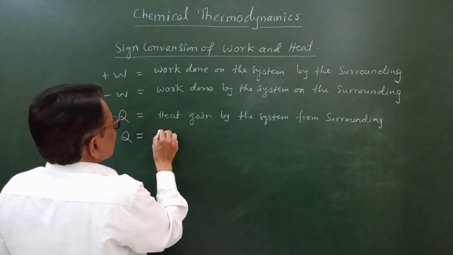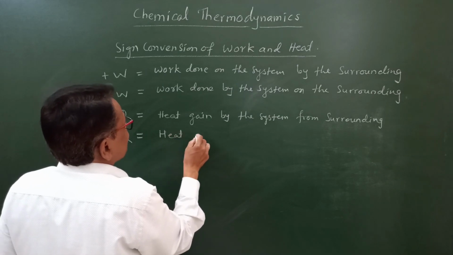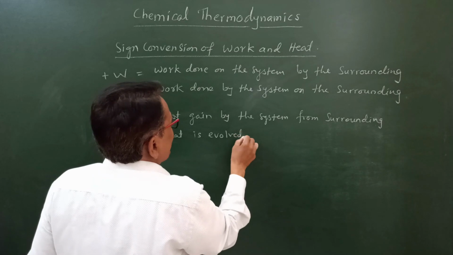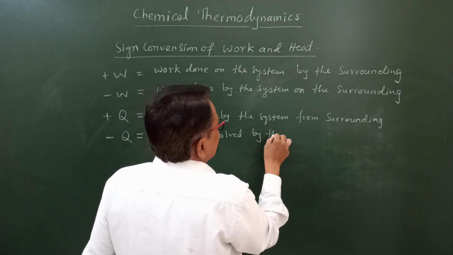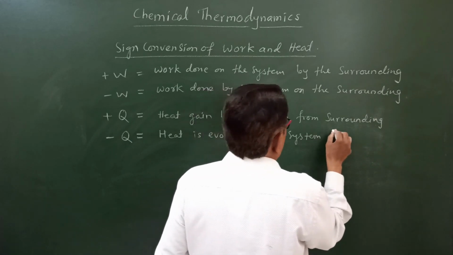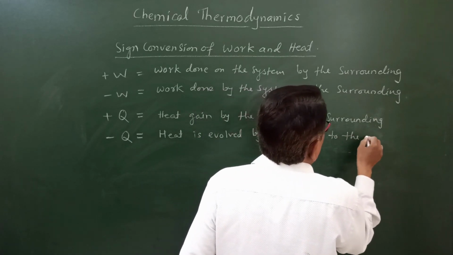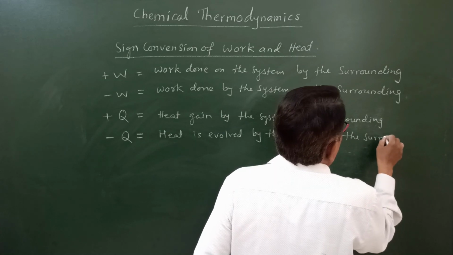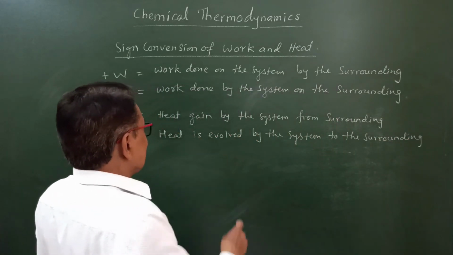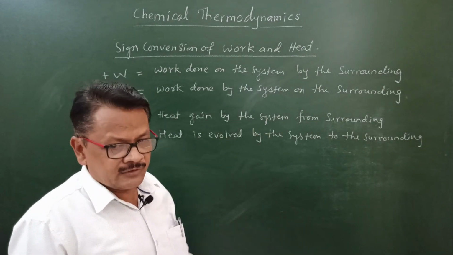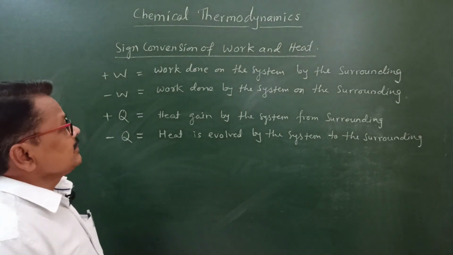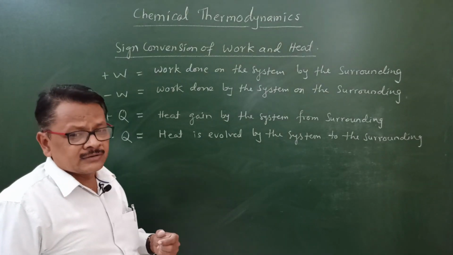Negative heat means heat is evolved by the system to the surrounding. Or we can also say that heat is given by the system to the surrounding. So in this manner, the sign conventions of work and heat we have completed.